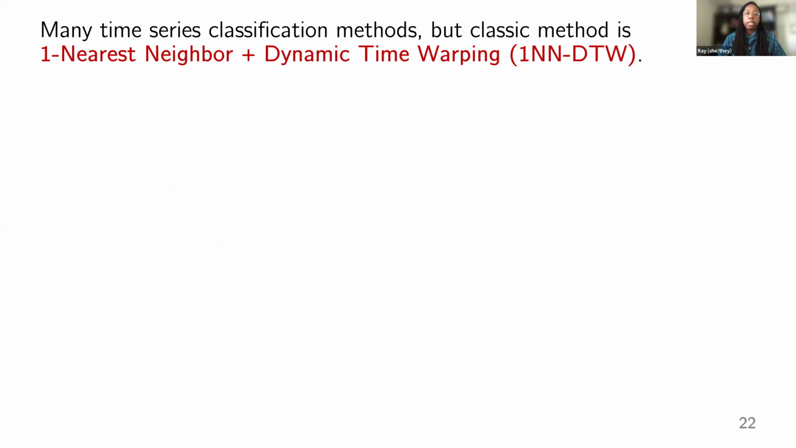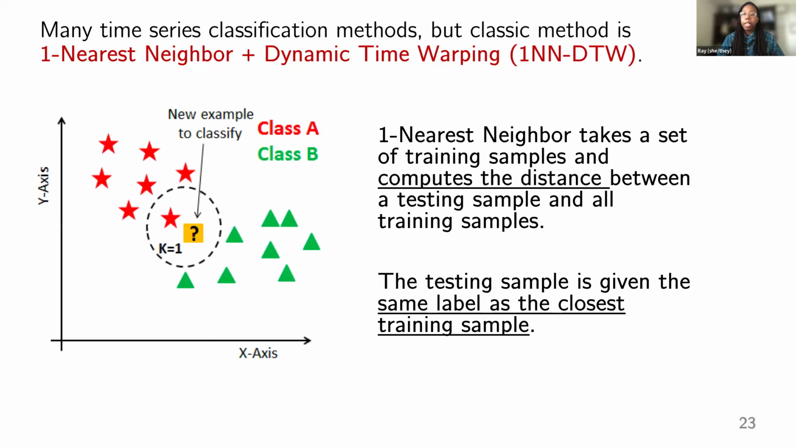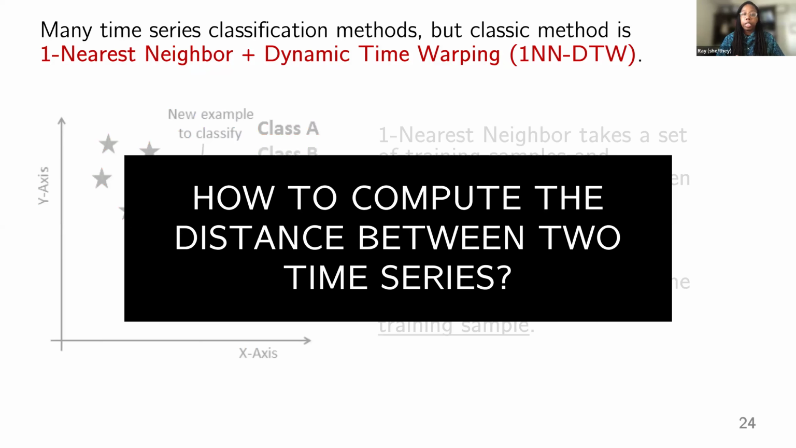There are many time series classification methods, but the most classic method, which has been shown to be effective for a wide variety of problems, is one nearest neighbor plus something called dynamic time warping. Many of you probably know how one nearest neighbor works, but for a refresher, it takes a set of training samples and computes the distance between a testing sample and all training samples. Then the testing sample is given the same label as the closest training sample. But in order to use one nearest neighbor, we need to be able to compute the distance between two time series. So let's talk about how we can do this.